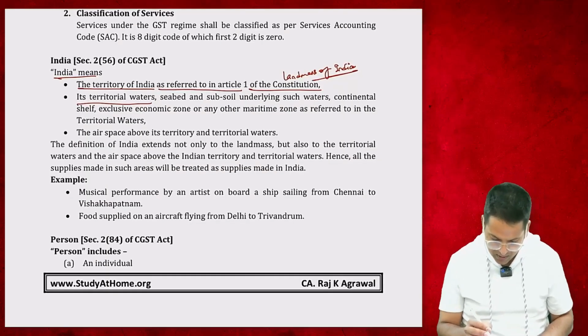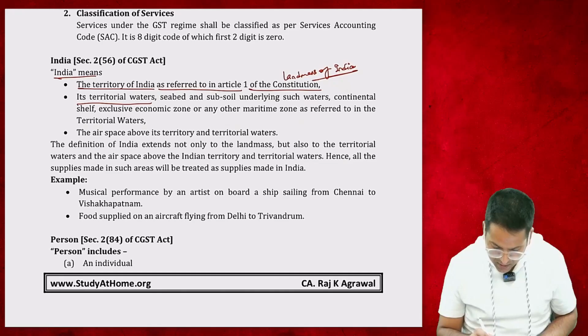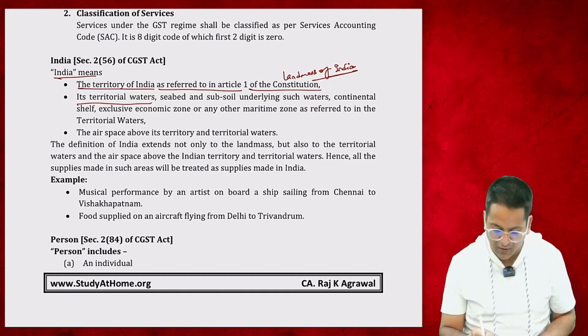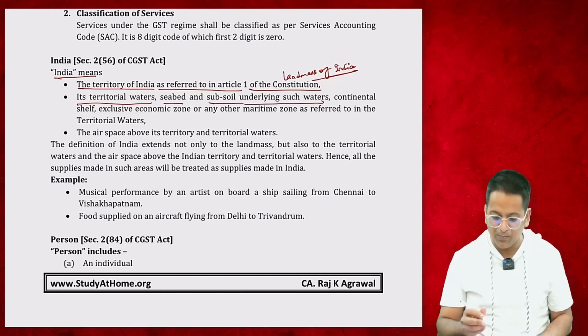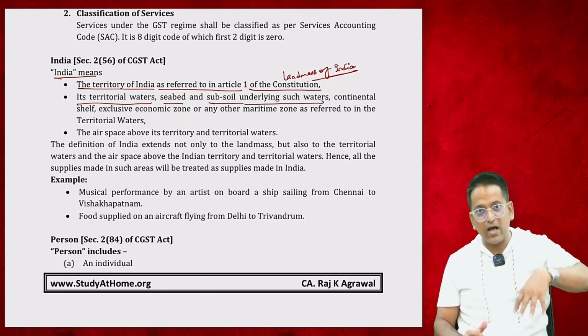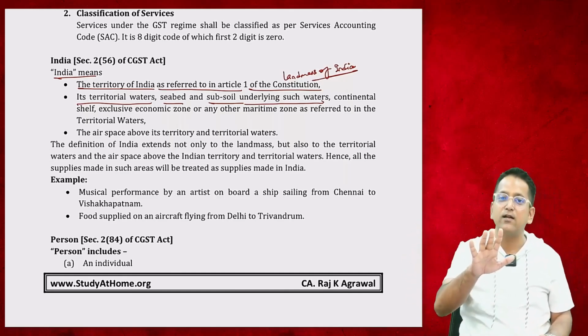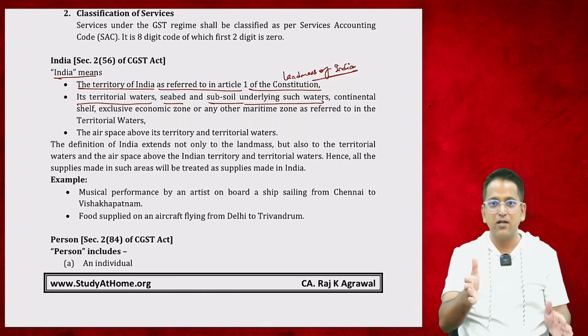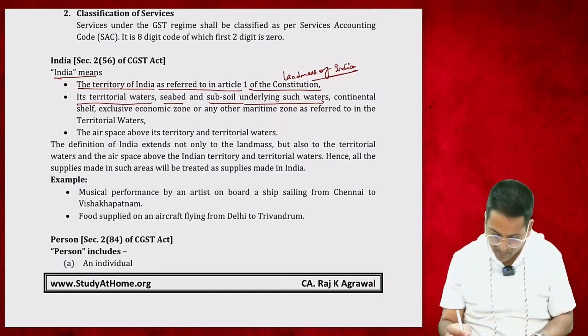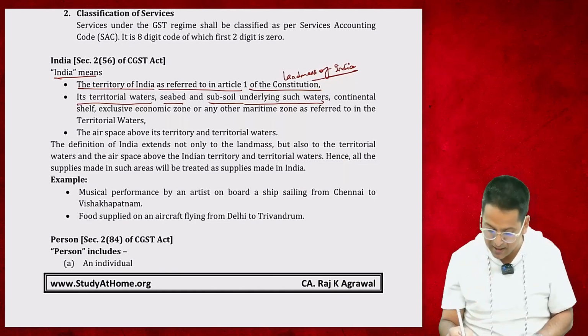Then let's see what it is saying. It is saying seabed and subsoil underlying such water. In this water, seabed means the absolute bottom. It's saying as far as you go down in this water, it's all India. India means the land of India. The water outside of India, up to 12 nautical miles, is also India. If you go all the way into that water, even then it is India. So till here the government will charge GST.